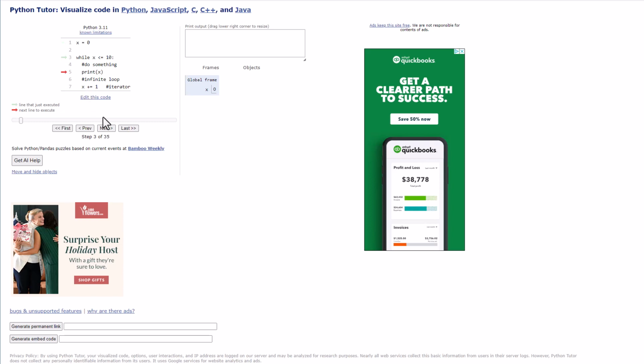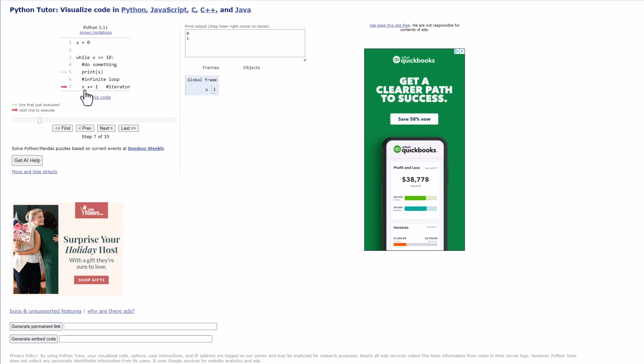It's going to print x. So watch what happens here. Now it prints. Now watch when it gets to the iterator. It's going to add 1, because it was 0, and now it's going to ask the question, is 1 less than or equal to 10? And the answer is yes, it's true. So it's going to keep going. We'll do a couple more, and then it's going to print x, which now is 1.